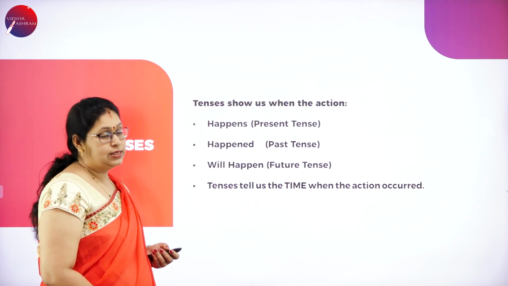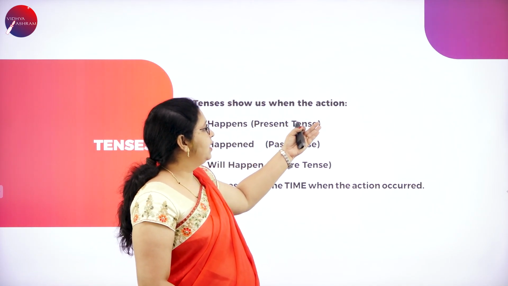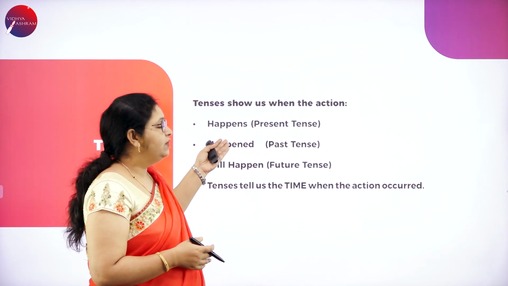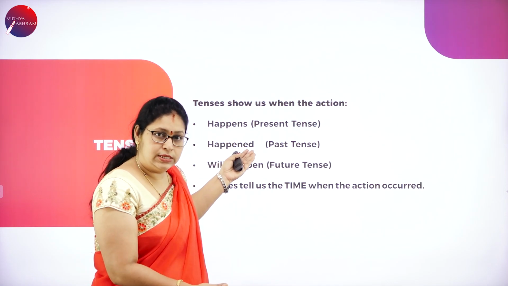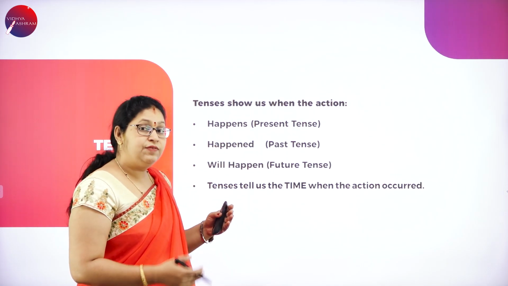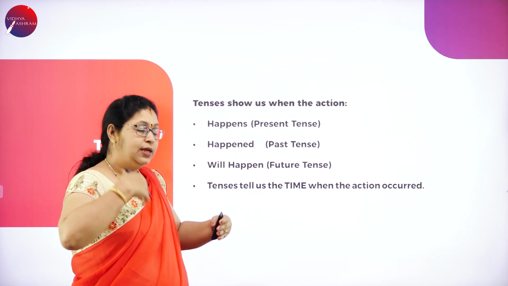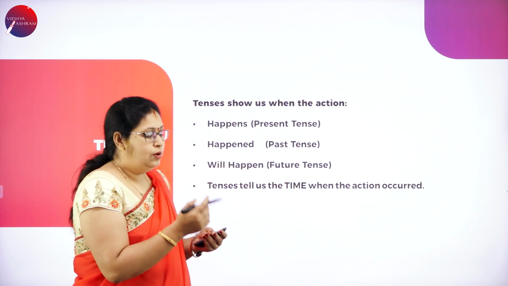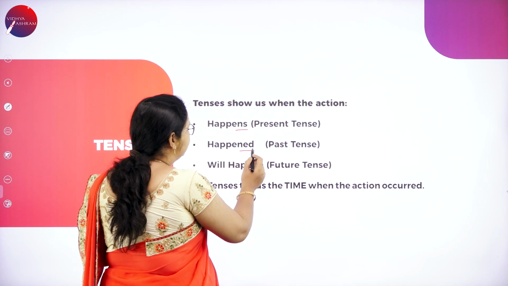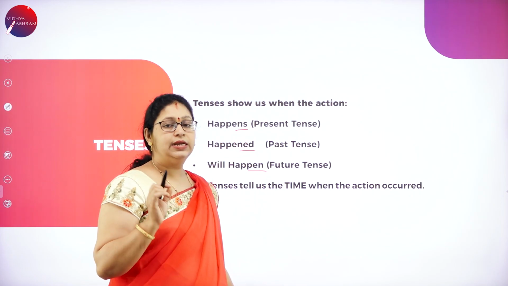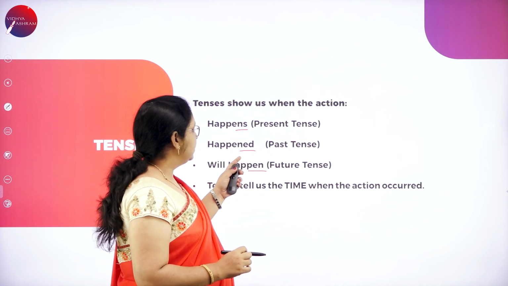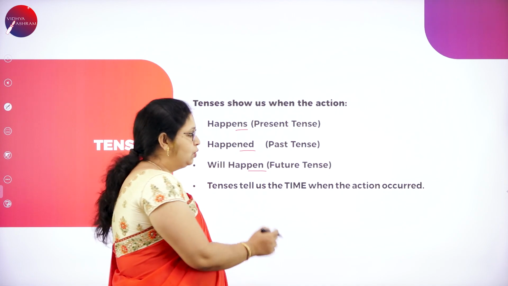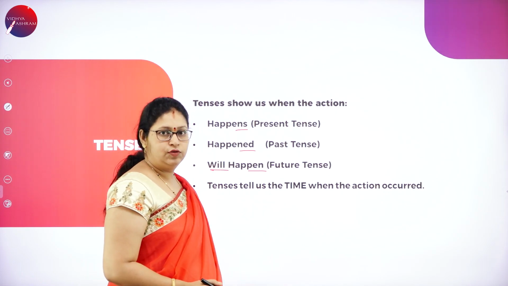What are tenses? Tenses show us when the action happened. So, in the present tense, we know when the action happens. And in the past tense, we'll know when the action happened. And future, when the action will happen. So, here you can see the changes in the words. In the present tense, it is happens. Past tense, happened. Future tense, will happen. So, will is added for future tense.